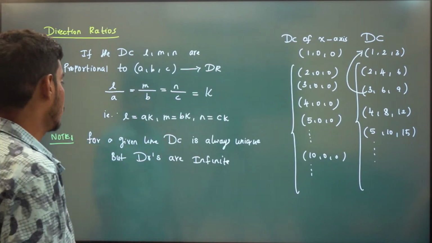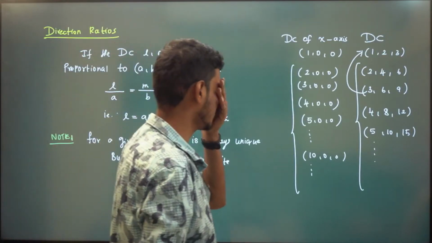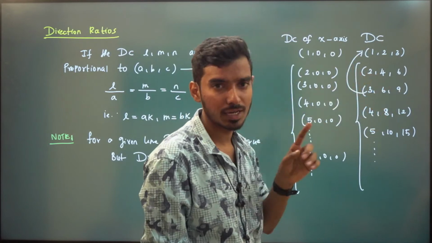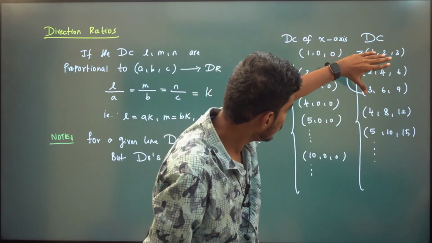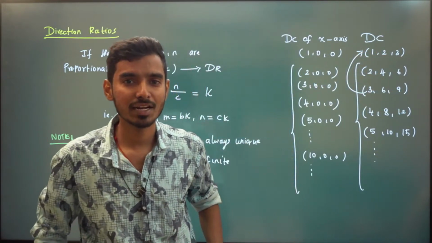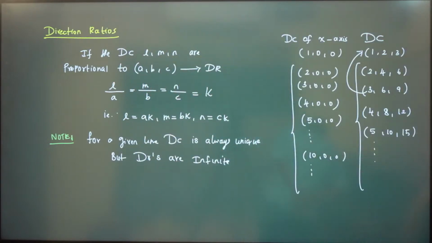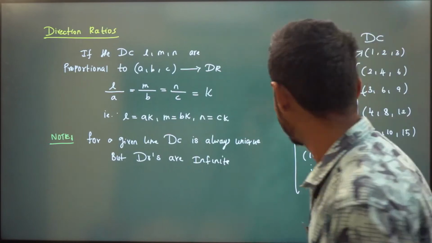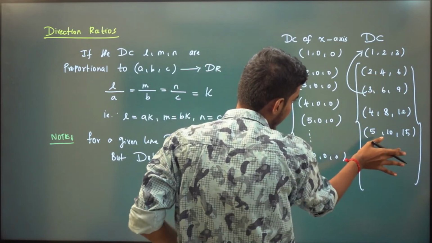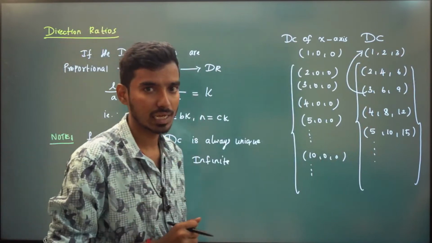Now, what you have to do is just normalize this. That is, you need to make this a unit vector. This is 12th standard maths, right? How do you make a vector a unit vector? If you make these vectors unit vectors, then that will be the direction cosine, because direction cosine is our unit vector.